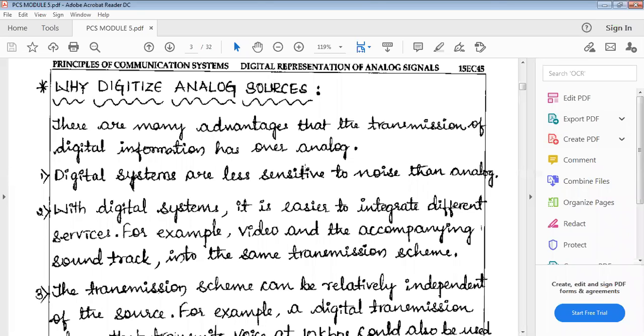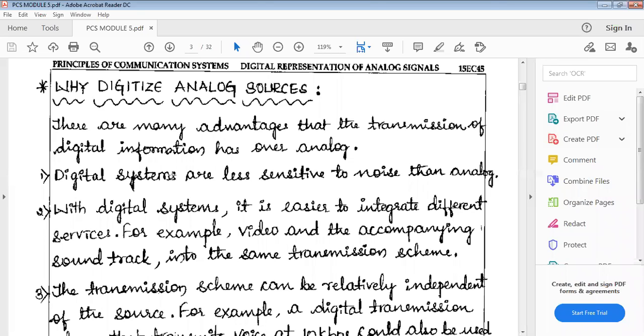A digital signal is very less sensitive, meaning it is less affected by the noise compared to the analog signal. Analog signals are more affected by the noise signal. That is why we are converting our analog signal into the digital signal. This is the first point: digital systems are less sensitive to the noise than the analog signal. Okay, understood? Yes, sir.